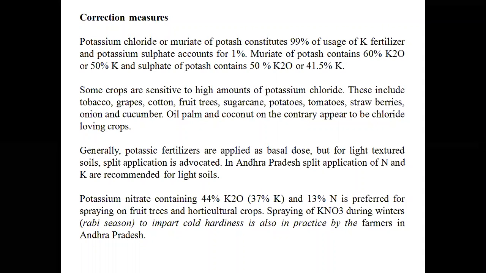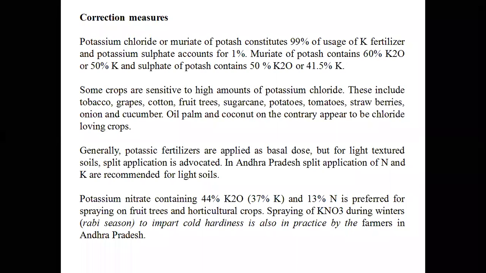So in those crops, we will recommend SOP. So for tobacco, we should not use MOP, that is KCl. For tobacco, we should not use KCl. It will deteriorate the quality of the leaf.